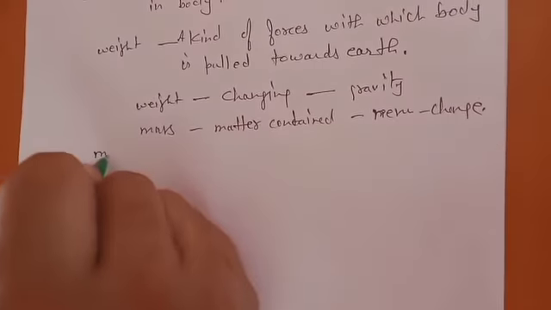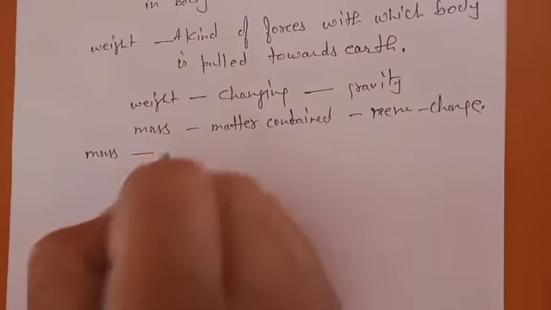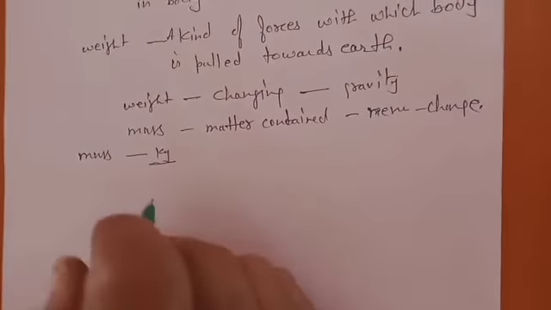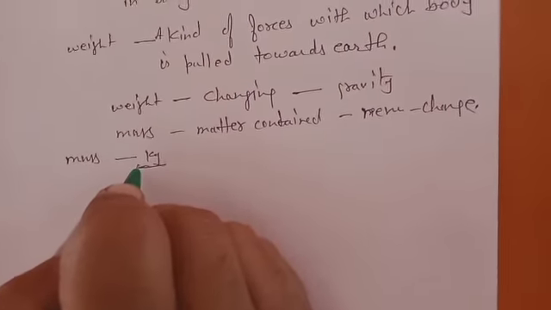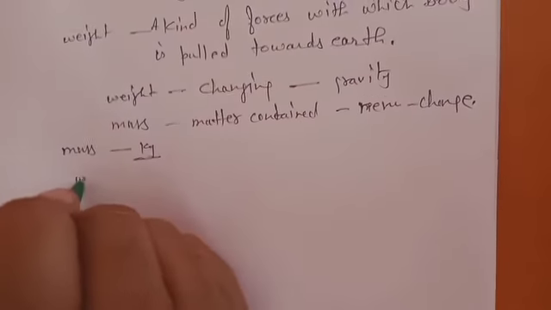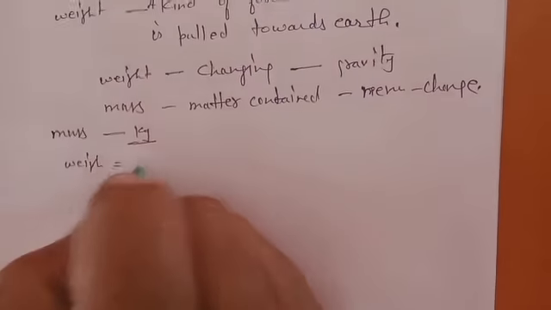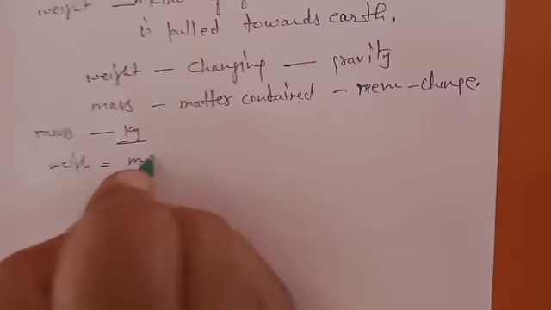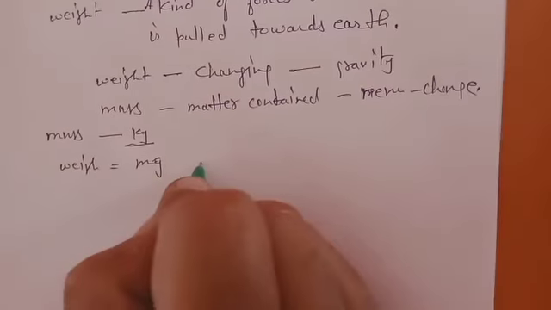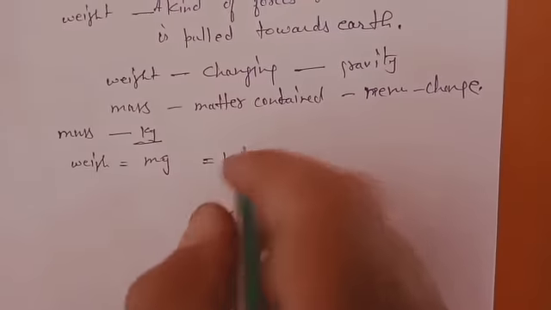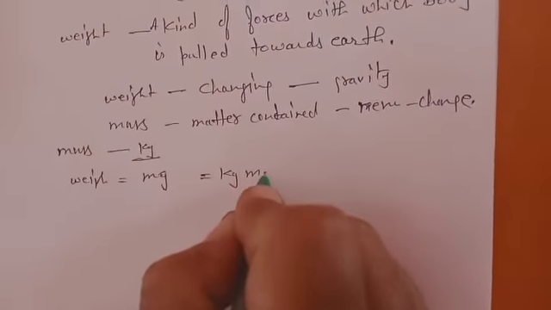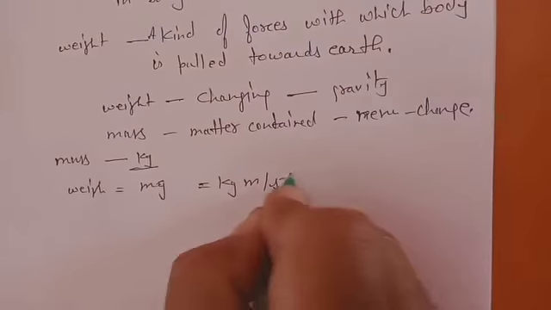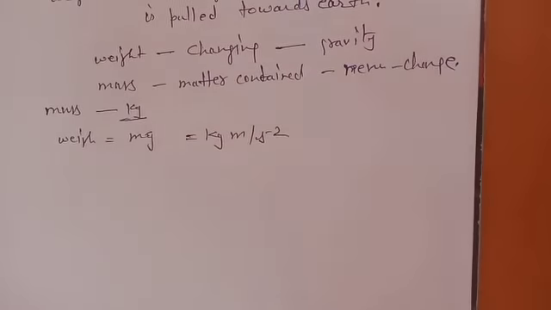The unit of mass will be kilogram, as you have already studied in the SI units. And weight is mg. Since g is acceleration due to gravity, you can derive the unit, which is kilogram times acceleration, and the unit of acceleration is meter per second squared. So this will be the SI unit for weight particularly.